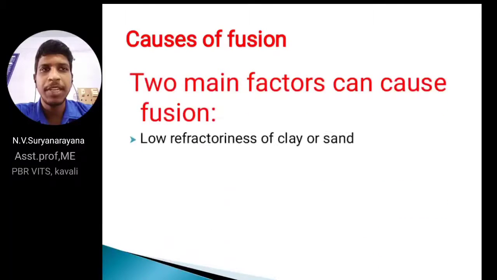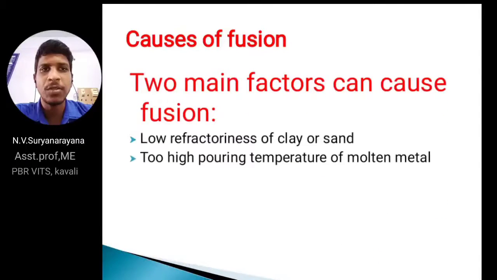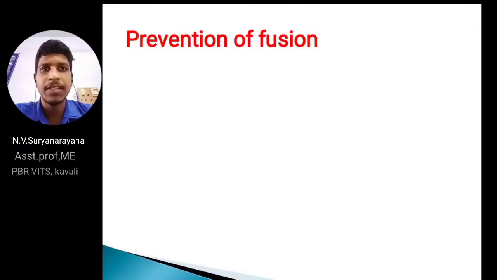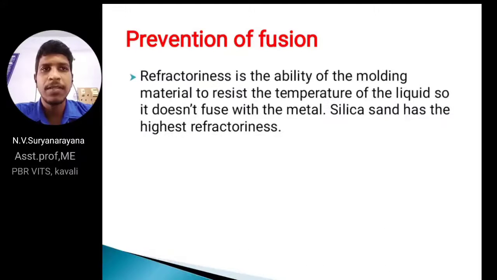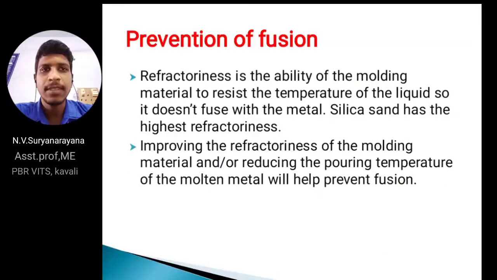Next, two main factors can cause it: low refractoriness and too high a pouring temperature. Refractory materials are those which can withstand physical or chemical attacks. A high pouring temperature of the molten metal causes this type of defect, fusion. Remedies or prevention for fusion: refractoriness is the ability of the molding material to resist temperatures and physical or chemical attacks. Next, improve the refractoriness of the molding material.